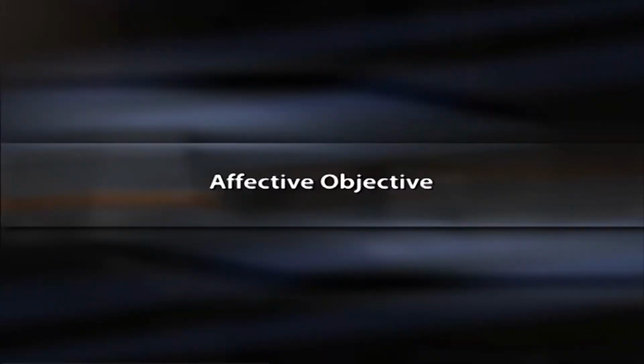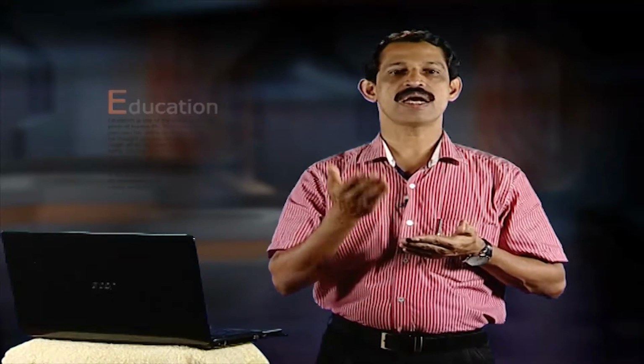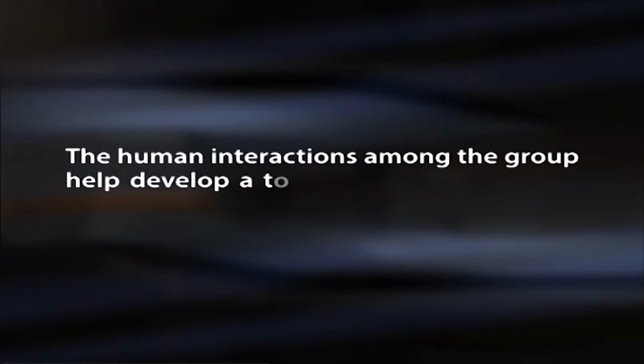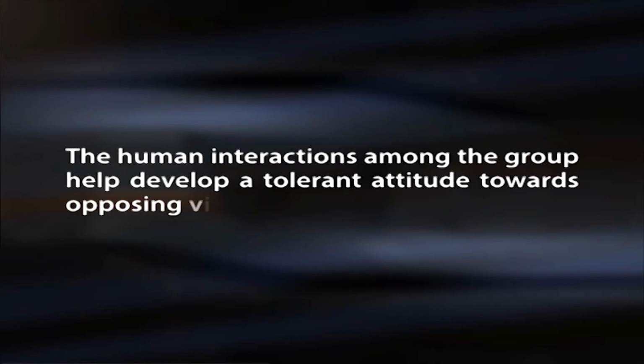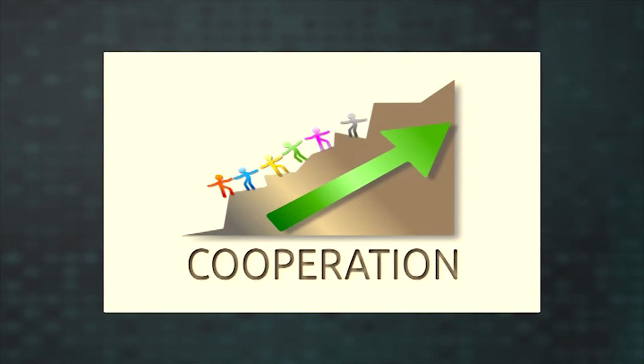Next, affective objectives. A seminar as a higher learning technique aims at developing a student's emotional side as well. The affective objectives are as follows. The human interactions among the group help develop a tolerant attitude towards opposing views. It helps participants to respect different views and will inject in them a sense of cooperation. The participants can learn good manners of asking questions or acquire etiquettes of social interactions.